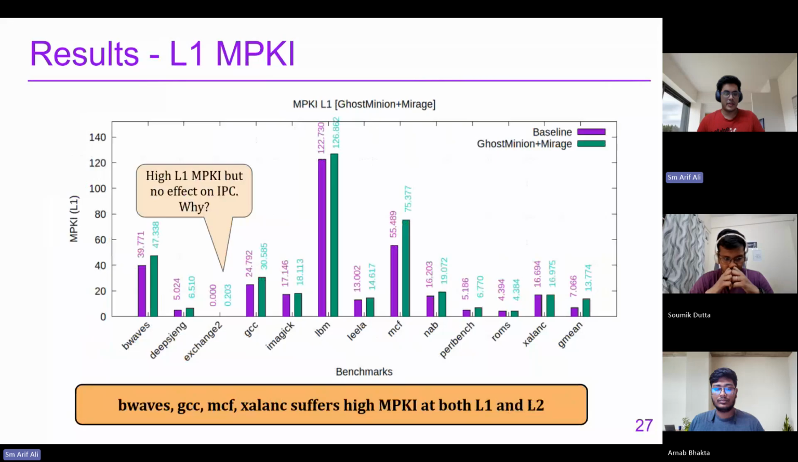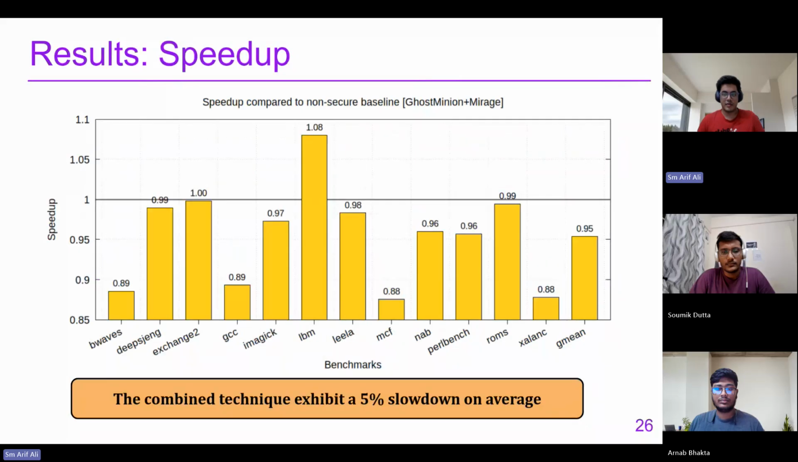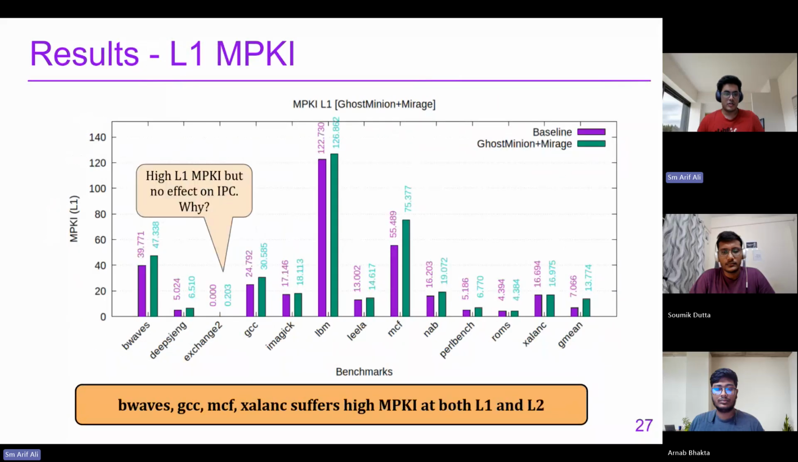This is the L1 MPKI plot. All of the benchmarks like BWaves, GCC, MCF, and Zalang suffer high MPKI at L1. We'll see the L2 results as well. But Zalang and Exchange 2 are a bit of an exception here. For Zalang, there is not much difference in L1 MPKI, but still the performance is 0.88, which is lower than the baseline. Also for Exchange 2, the baseline value is shown as 0, but actually there is a value in the fourth decimal place. It is not 0 MPKI.